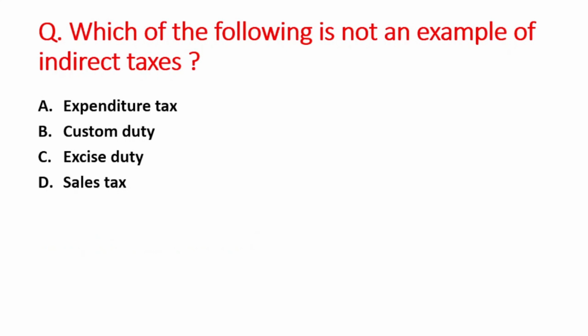Next question: which of the following is not an example of indirect taxes? A option is expenditure tax, B is custom duty, C option is excise duty, and D option is sales tax. So the right answer is option A, that is expenditure tax.